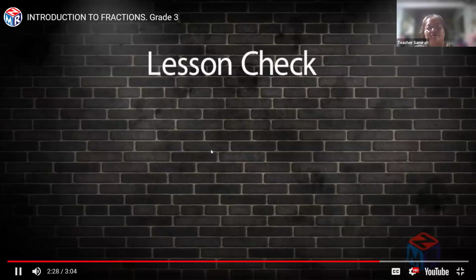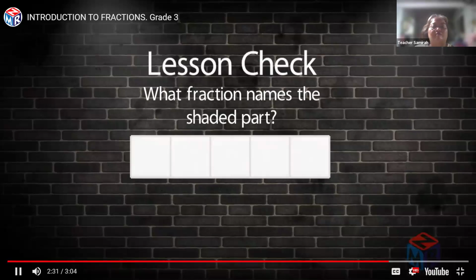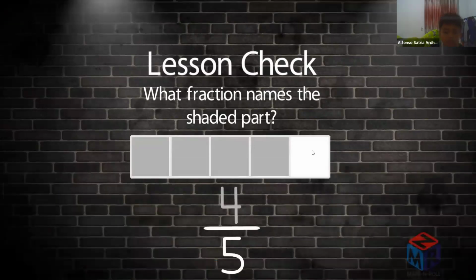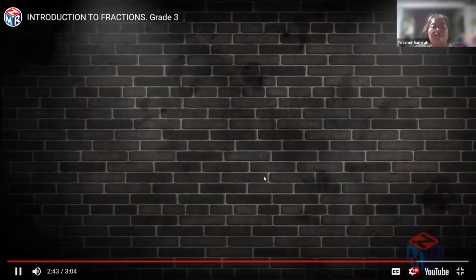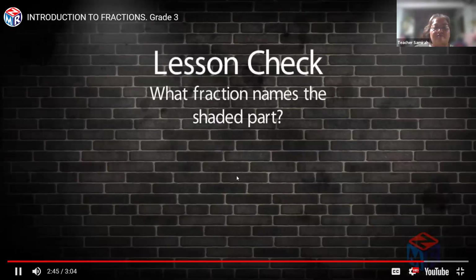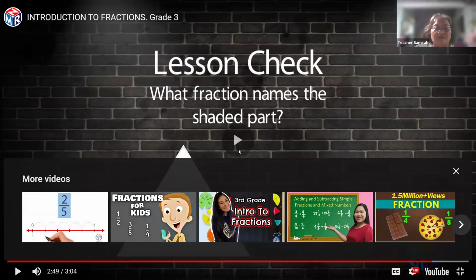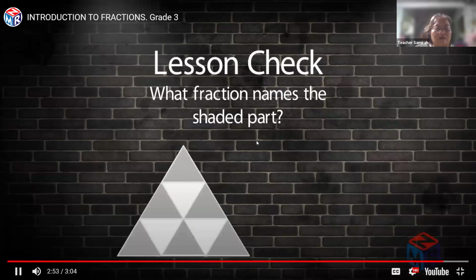Lesson check. What fraction names the shaded part? What is that? What fraction names the shaded part? 4 over 5. Very good. Lesson check. How about this one? What fraction names the shaded part? Okay, how about that one? 6 over 9.